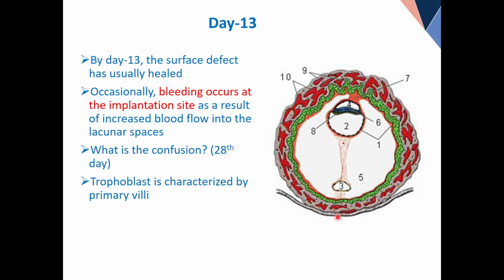It's still weak. Now sometimes what happens, the mother doesn't know that she has become pregnant. So she is performing her normal activities, everything is normal, without knowing anything. And then what happens? Maybe due to some physical activity, the wound opens, and a small amount of blood comes out as bleeding, which is called spotting.